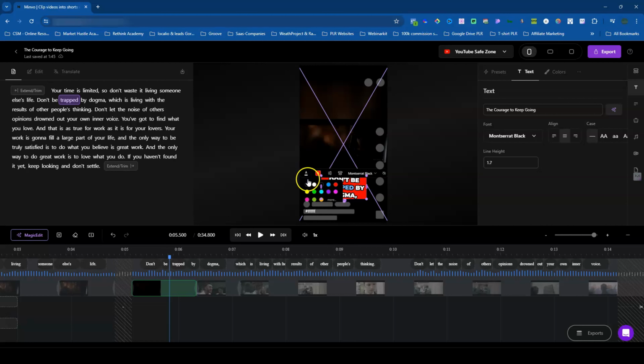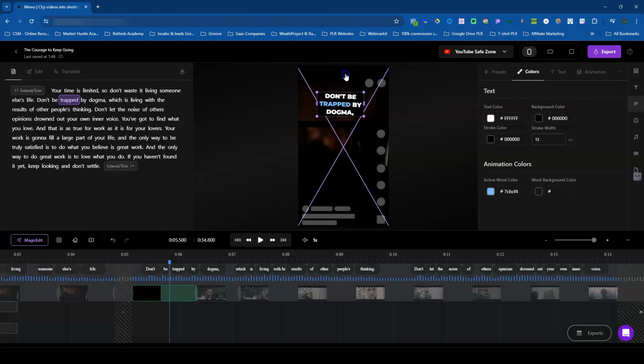Let's just say if I want to do this to blue, you'll be able to change that to blue. So that's actually really fantastic. I want to change that back to black. There you go. And then also over here, you'll be able to choose where you want your caption to be, up, down, or right in the middle, which is fantastic. Or you could just simply drag and drop wherever you want your caption to be. You could also slant it if you like, which is fantastic.